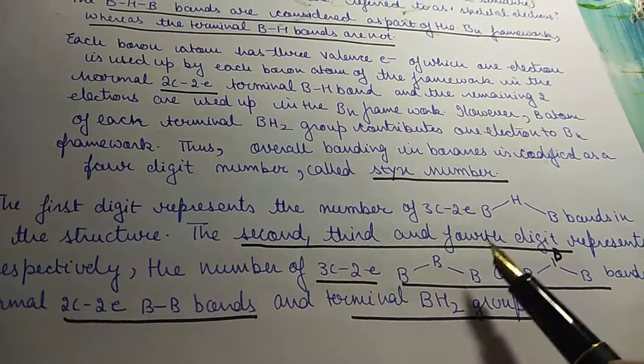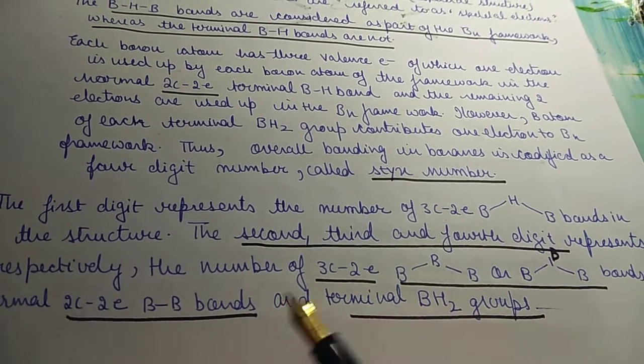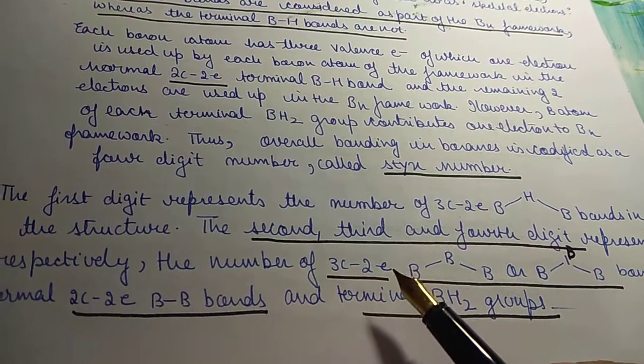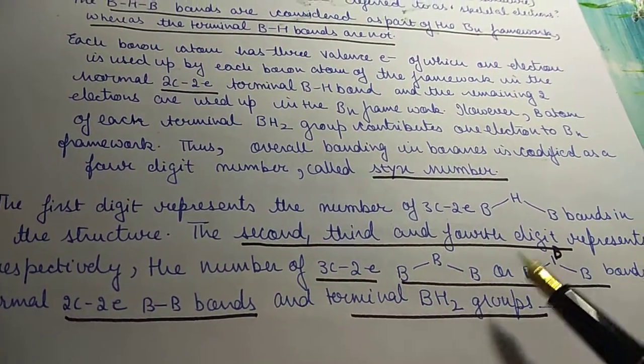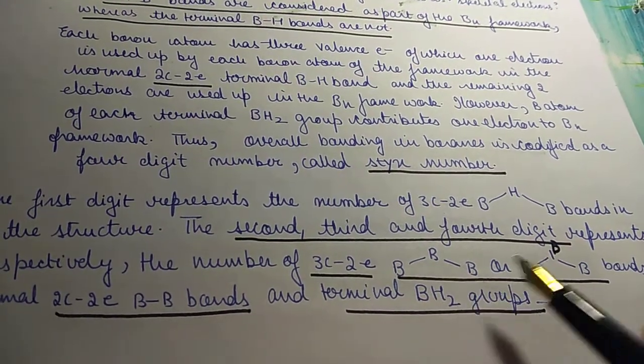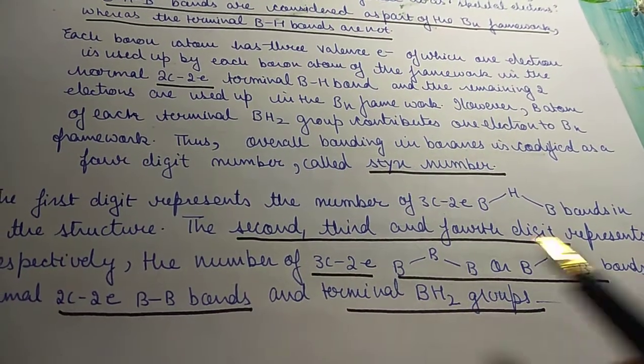The second, third and fourth digits represent respectively: the second digit represents the number of 3-center 2-electron BBB bonds, either BBB bent bond or BBB bridged bond.